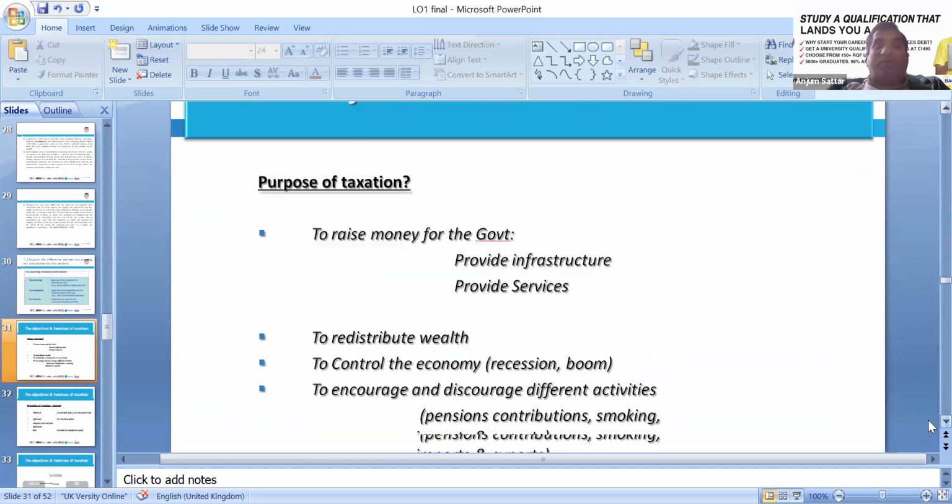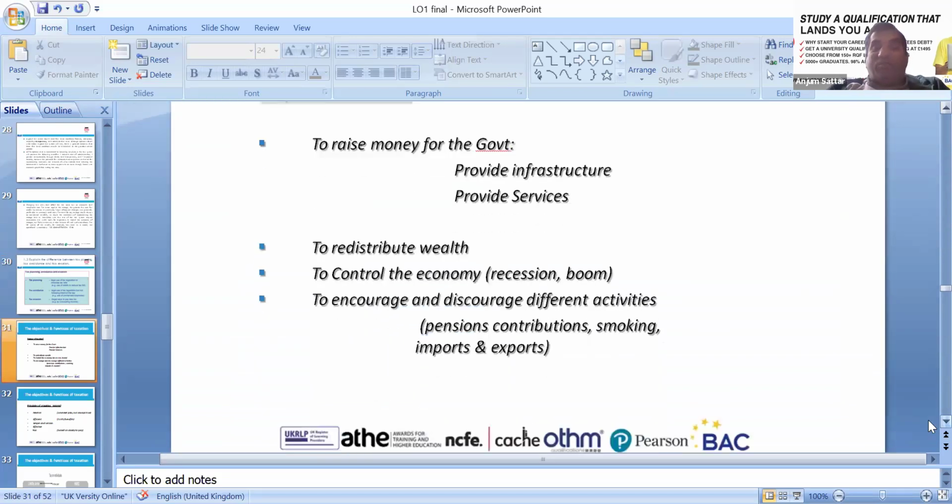So the purpose of taxation is to raise money for the government, of course, through its fiscal policy. Fiscal policy is the policy of the government about income and spending, and taxation comes in. And monetary policy increases or decreases rates, like the base rate at the moment, which decreased by a quarter percent.